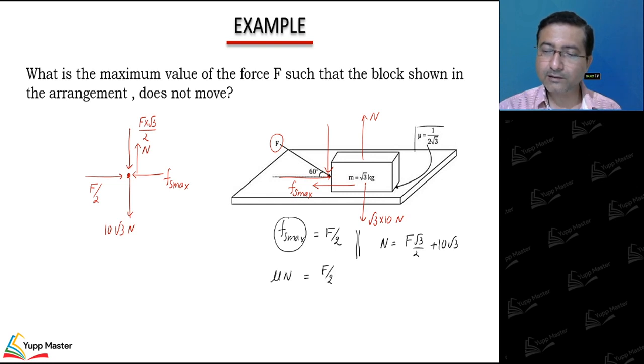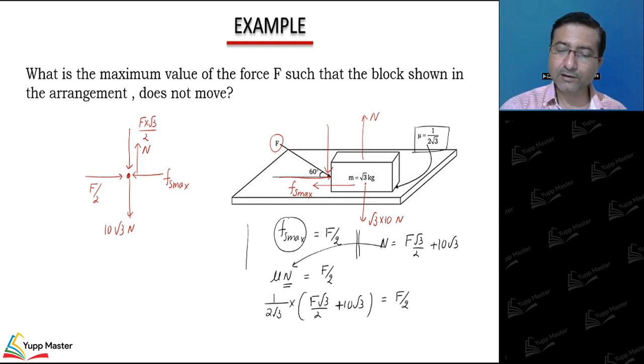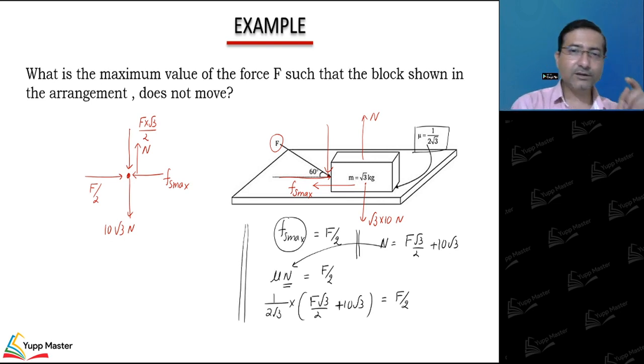Mu is given, 1 upon 2 root 3, into normal. Normal, from this equation, I can substitute F root 3 by 2 plus 10 root 3, is equal to F by 2, right? So from this equation I can get the value of F. What should be the value of F needed to move the block? Question is, what should be the maximum value so that block does not move? So let's first calculate the value, then we will analyze.